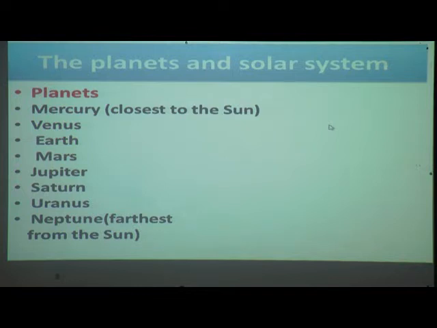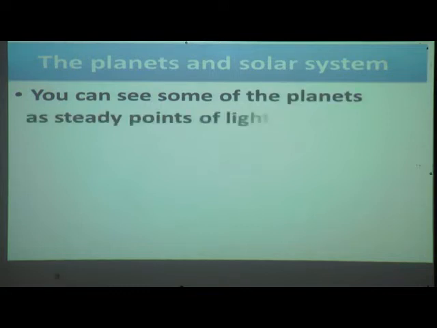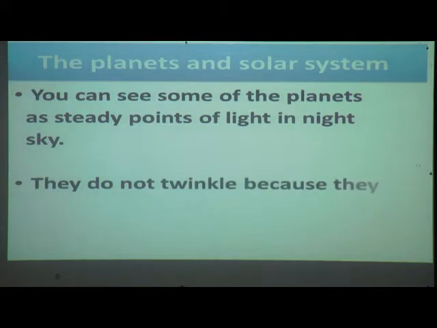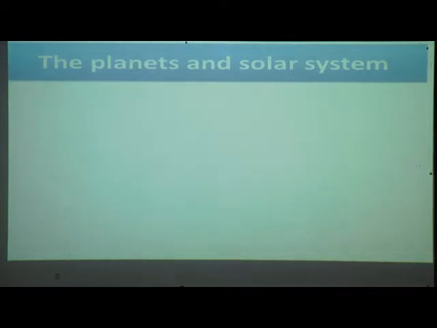Let us learn about planets. You can see some of the planets as a steady point of light in the night sky. They do not twinkle because they are closer to the earth than the stars. Once again, I will read. They do not twinkle because they are closer to the earth than the stars.